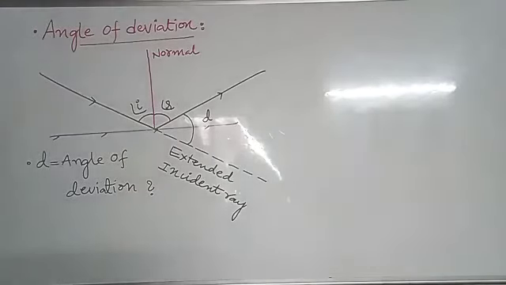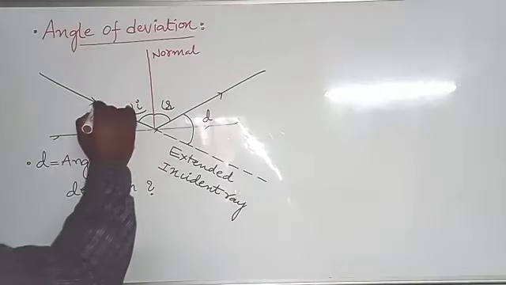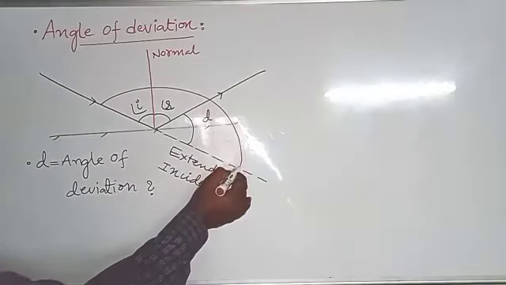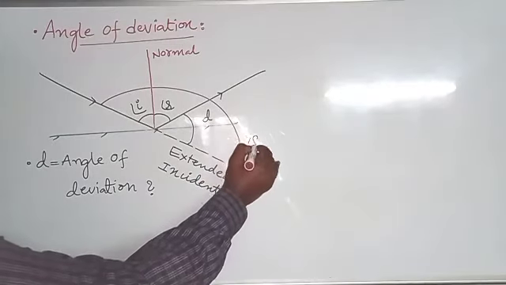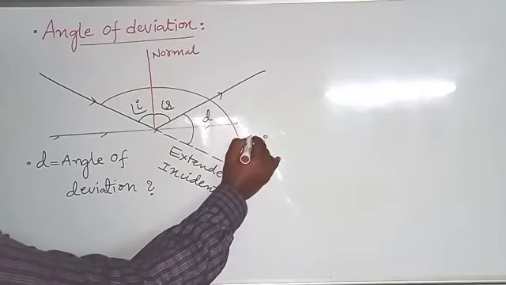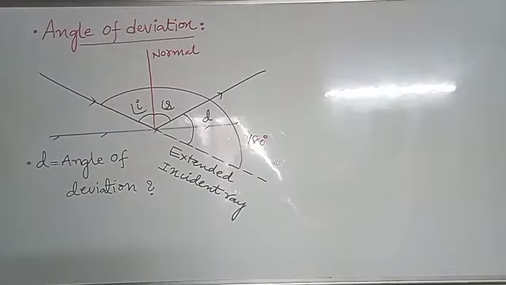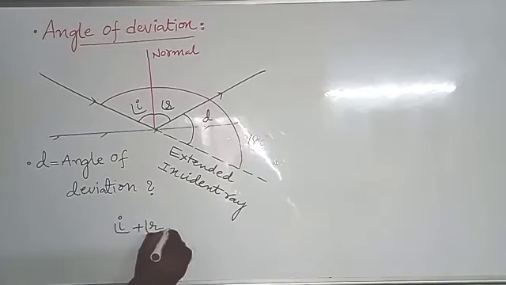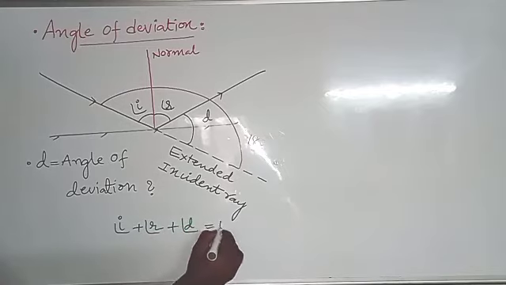So how do we calculate the angle of deviation? For that, this total angle is 180 degrees. From this diagram, I can write angle I plus angle R plus angle D equals 180 degrees.